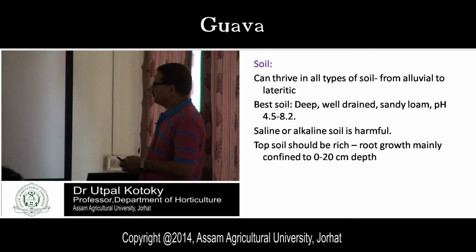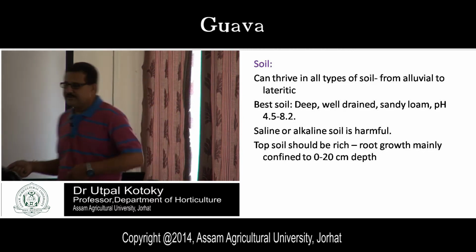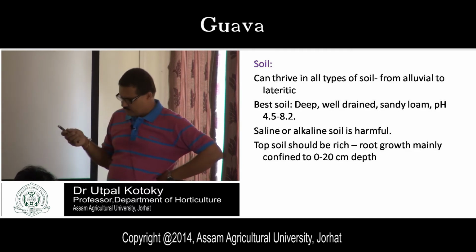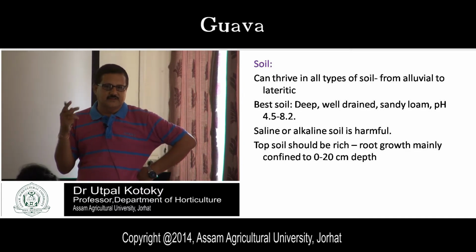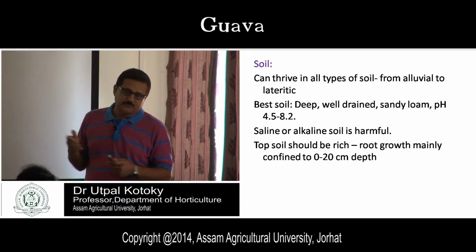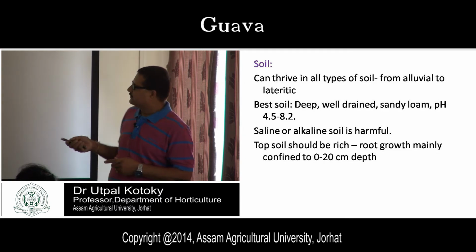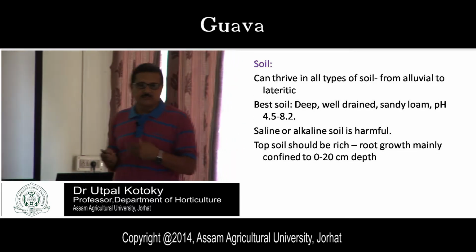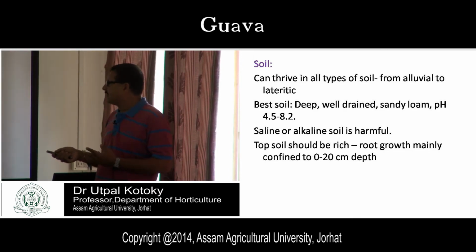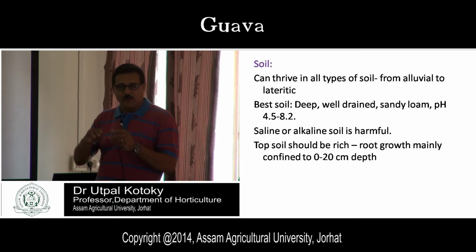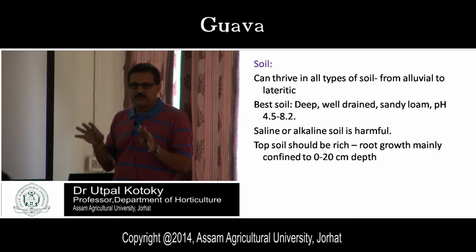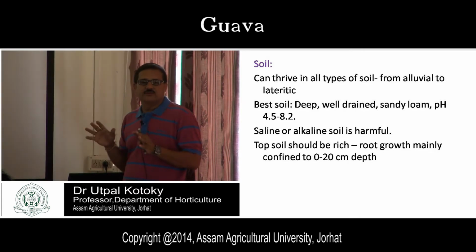The topsoil should be rich. I have already told you in the practical that when you make the pits, you get two layers of soil: the surface soil and the subsurface soil. Topsoil is the surface soil, and it should be rich in nutrient content in guava, because root growth is mainly confined to 0 to 20 centimeter depth. Most of the roots are on the surface soil.